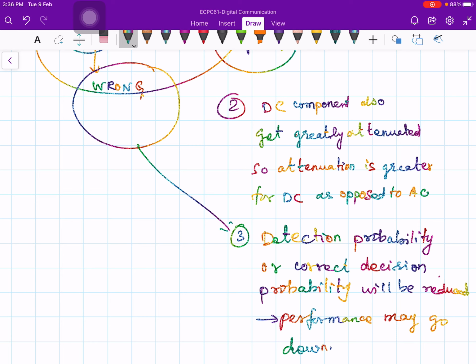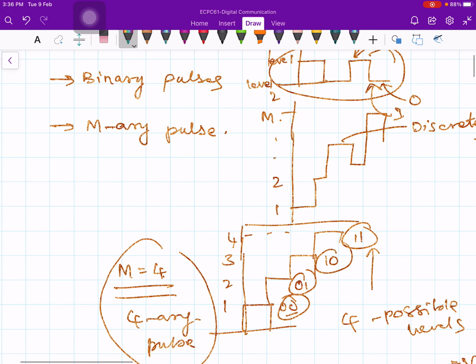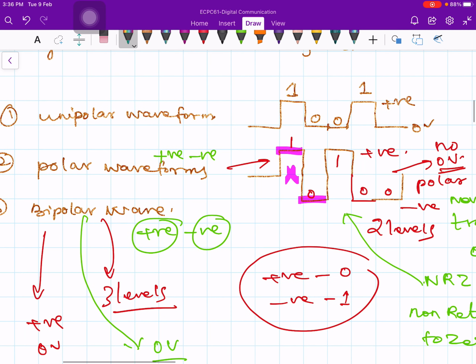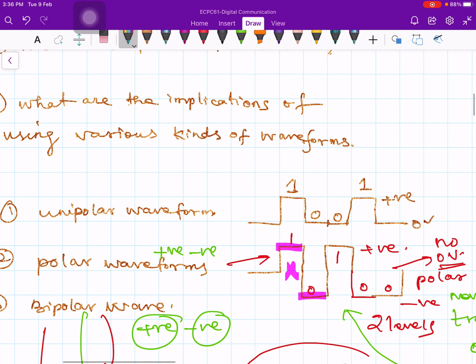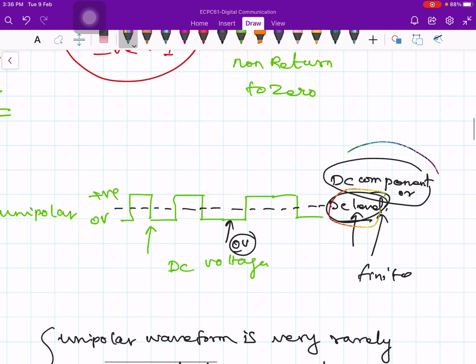So we need to use polar codes. We started with unipolar codes, but in unipolar codes, as I said, there is some constant DC power. When I started the class, in the unipolar codes there is some constant DC voltage, right? Because of the constant DC level, we are wasting power. To overcome that, we went to non-return to zero or polar codes, and then we talked about bipolar codes.